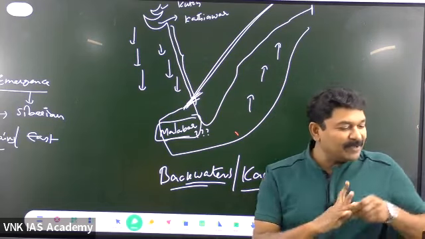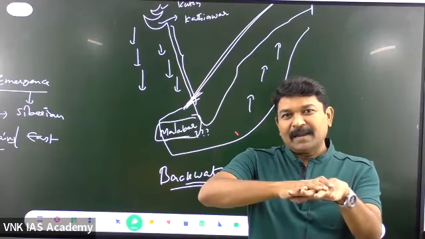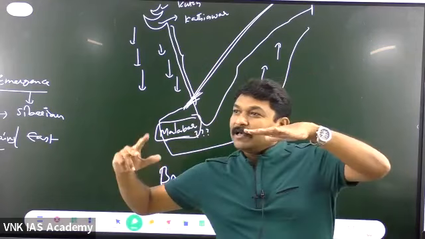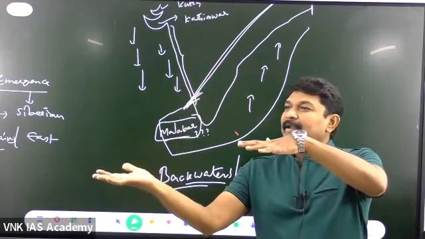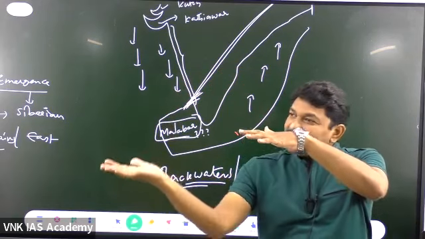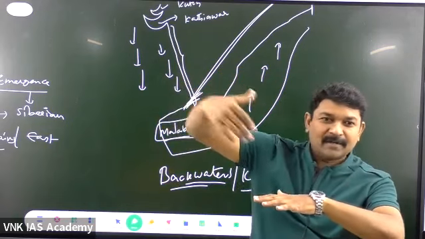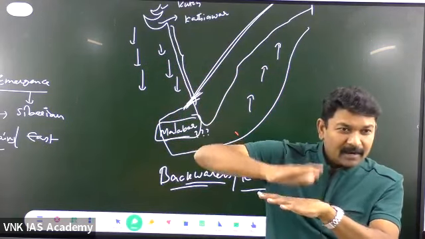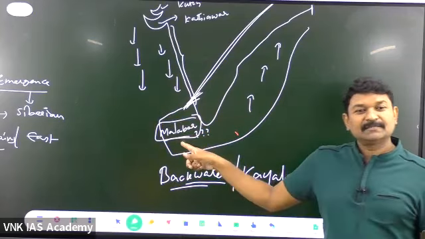What is a backwater now? Tell me. Normally the water will be receding from the land into the sea or ocean, right? What do you mean by backwater? The water will be coming onto the land. The water can come onto the land only if the floor in the ocean is rising up. When the water level is more and the land level is less, then the water recedes. In order for water to come from the sea onto the land, the floor has to be somewhat higher in elevation. That is what emergence is.